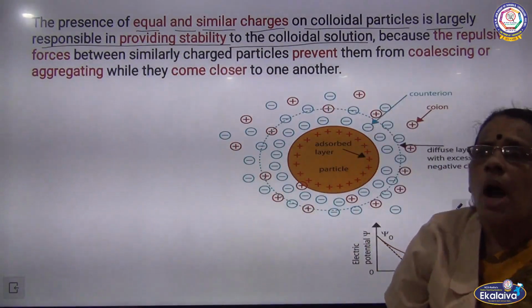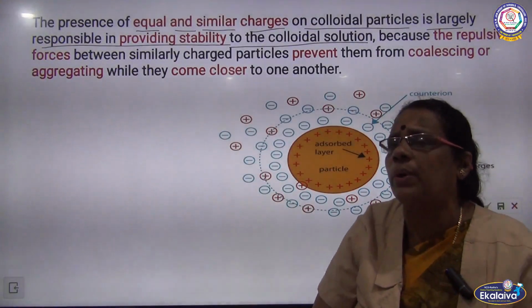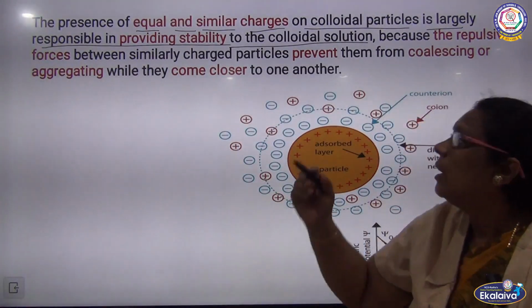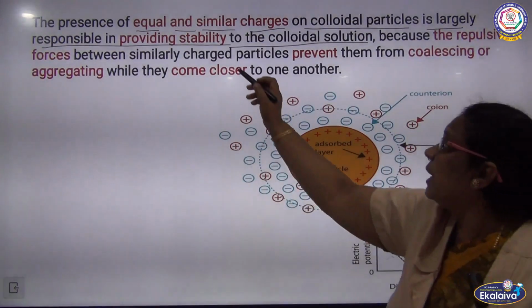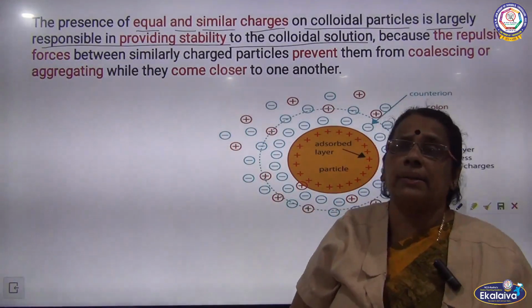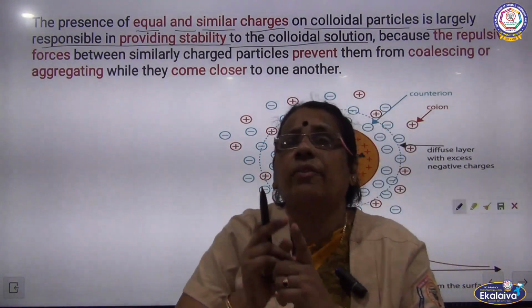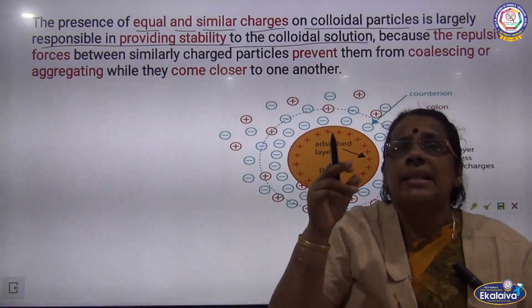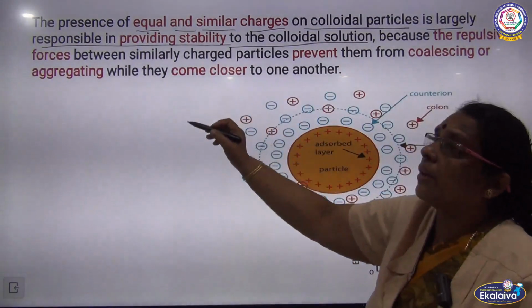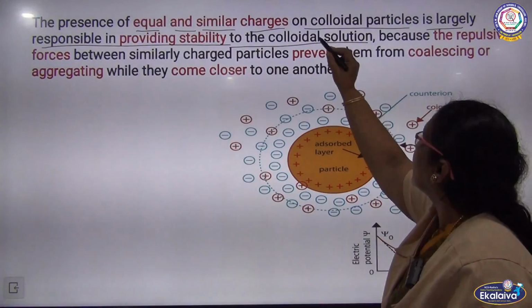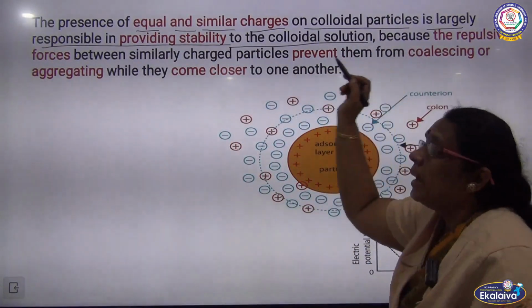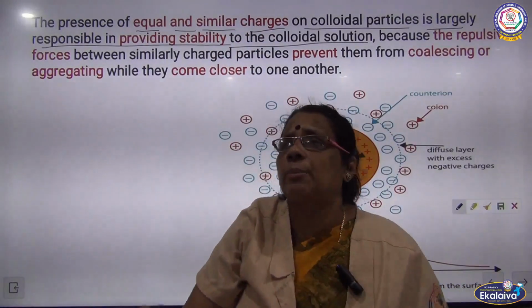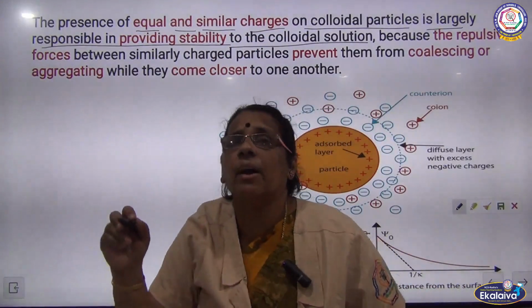Already I told you how colloids are found to be stable, how they maintain stability: because of the presence of equal and similar charges on them, they acquire the stability. So the equal and similar charges developed on the colloidal particles are greatly responsible for the stability of the colloidal solution.